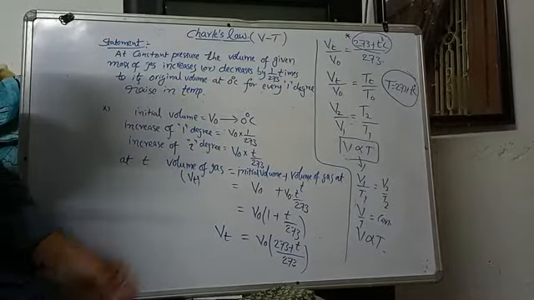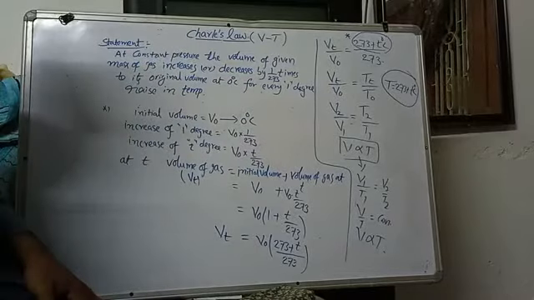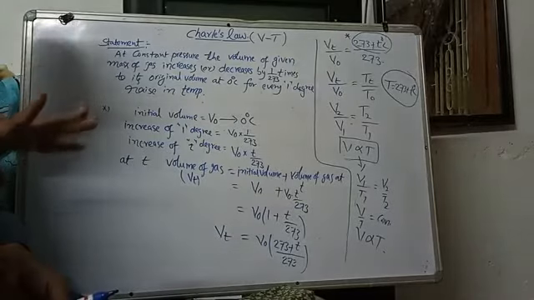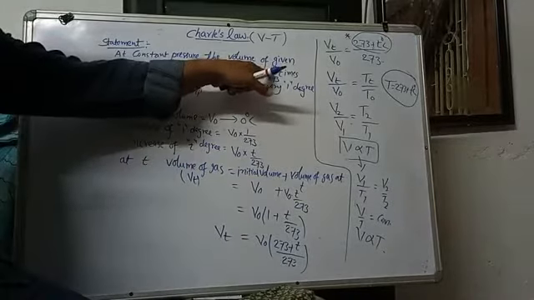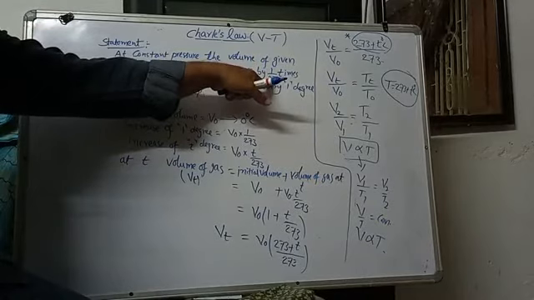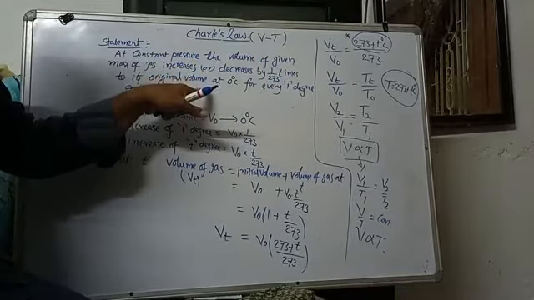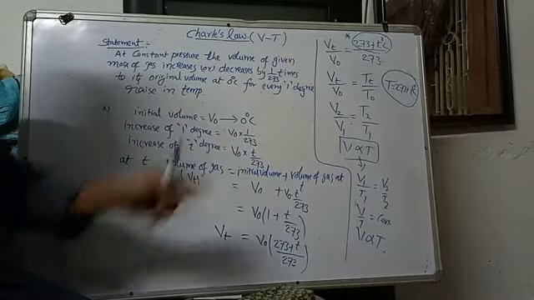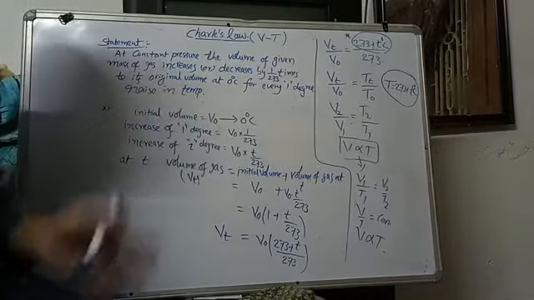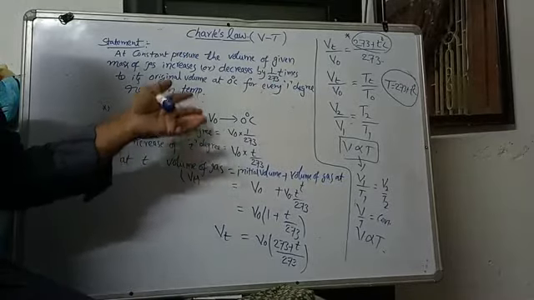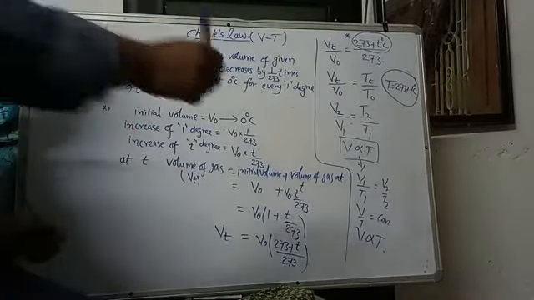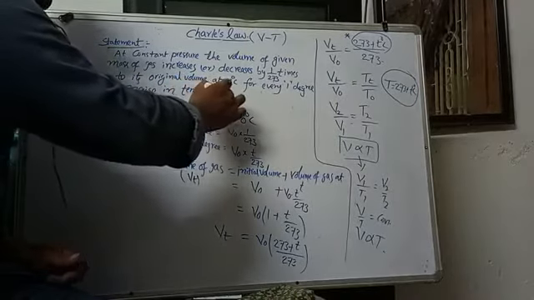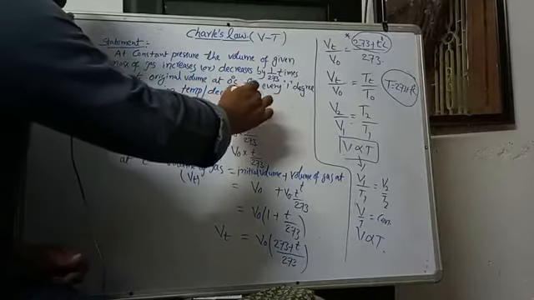What is the meaning? Here the volume of gas increases or decreases by how many times? By 1 by 273 times than its original volume at 0 degree Celsius, for every 1 degree rise in temperature or decrease in temperature.